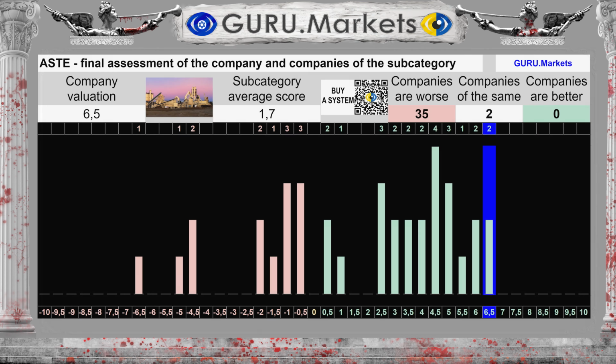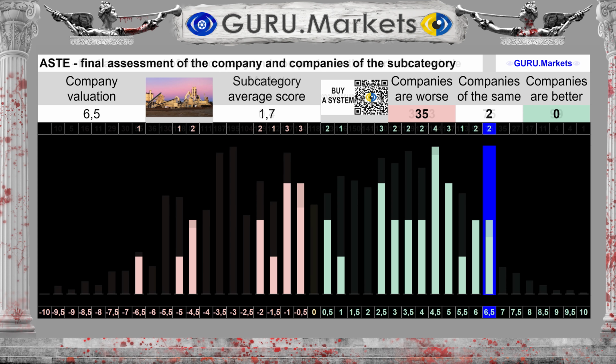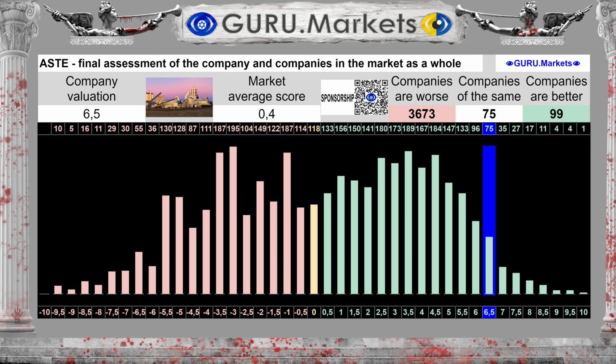The overall result is as follows, 6.5 out of 10 points. Average result for the subcategory, 1.7 points. If you look very broadly, within the stock market as a whole, we see that the average score for the entire stock market in the aggregate is 0.4 points, against a score of 6.5 points for Astec Industries, Inc.